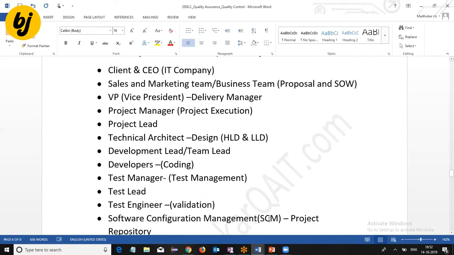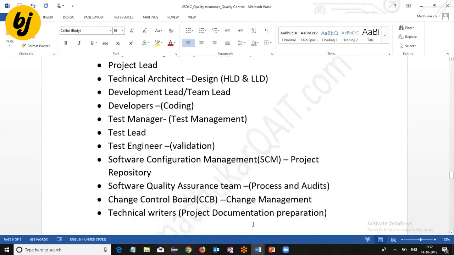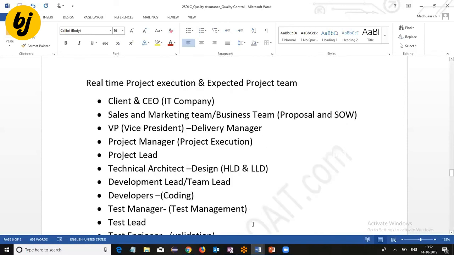Then software configuration management, SCM. Generally VSS, Visual Source Safe, is used as one of the software configuration management tools. I'm also going to show how to work with VSS in later recording sessions. Then the project repository, where project related documents are maintained. Then the software quality assurance team for process and auditing activity, and the change control board for change management. If you get any change request from the client, one board is maintained to work on it. The technical writers are responsible for project documentation preparation. This is the expected project team.